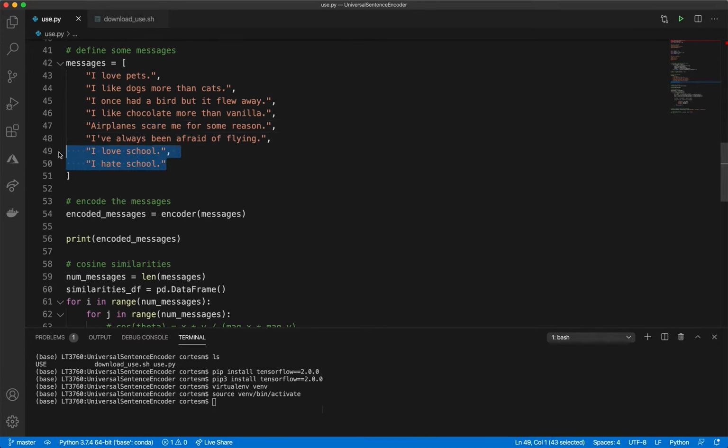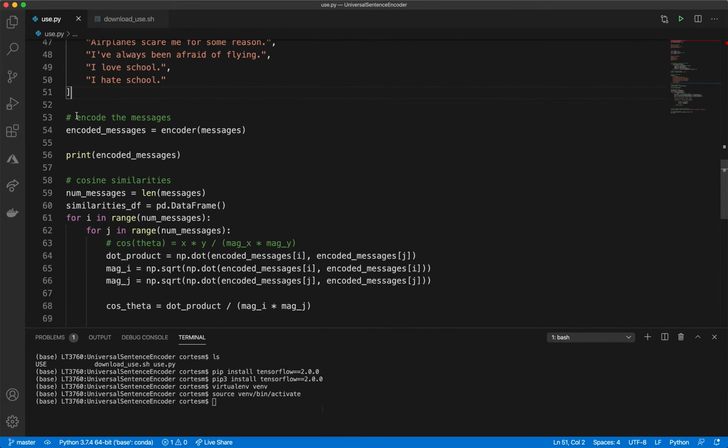The last one is an interesting one. I love school versus I hate school. So they're both about school, but one is loving it and one is hating it. So we'll see how the encoder does there. I don't know if it will be scored as similar or not similar. But those are our sentences or phrases that we want to encode.